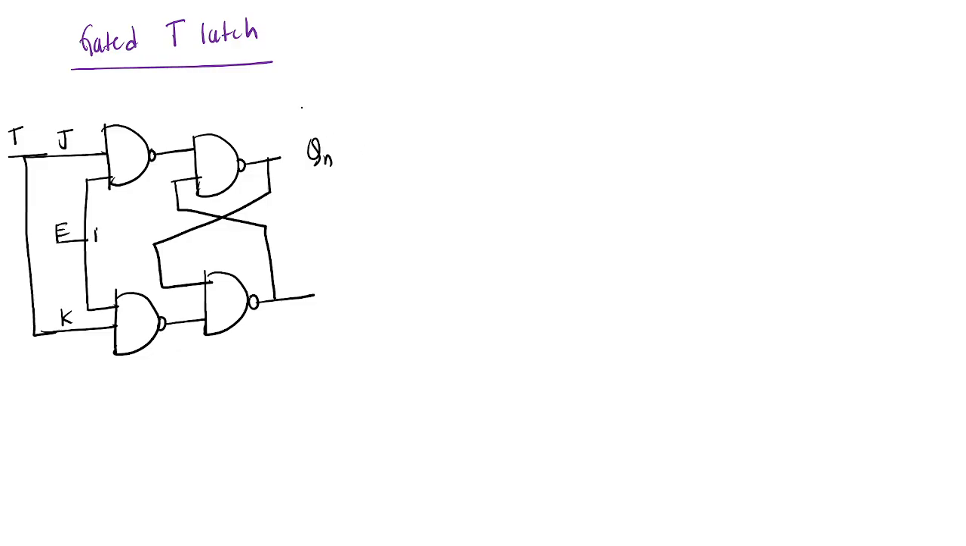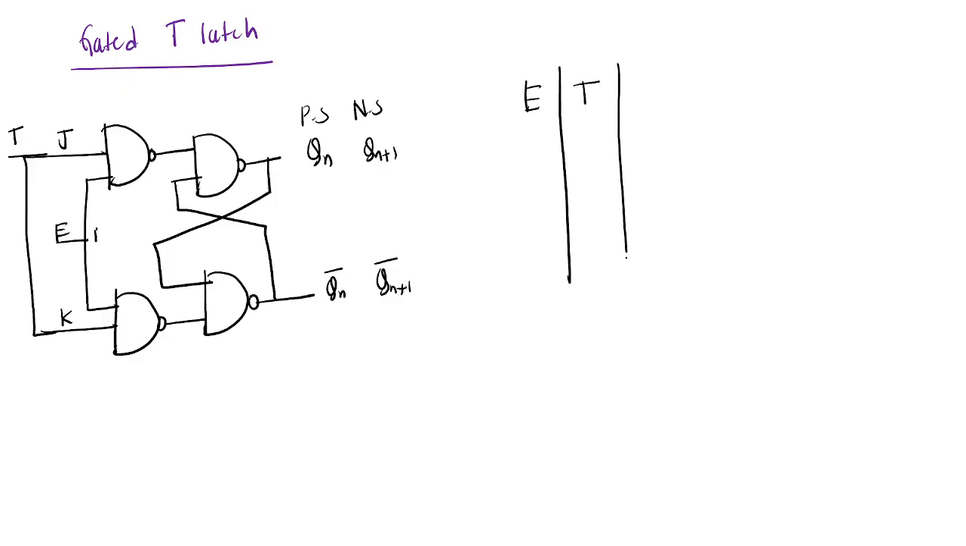Present state is Qn and Qn bar. What is the next state? Qn plus 1 and Qn plus 1 bar. So we'll see: enable, next T, Qn plus 1, next state. When enable is 0, whatever the T value may be, it will be in the latch state. When enable equals 1 only, this will be activated. So when it is 0 or 1.